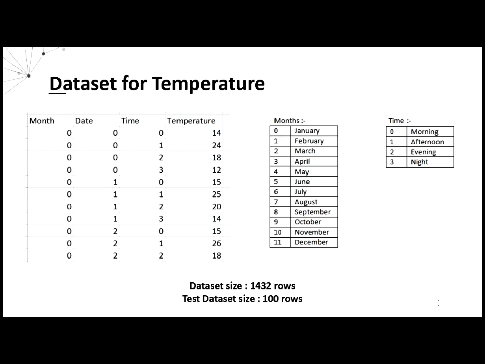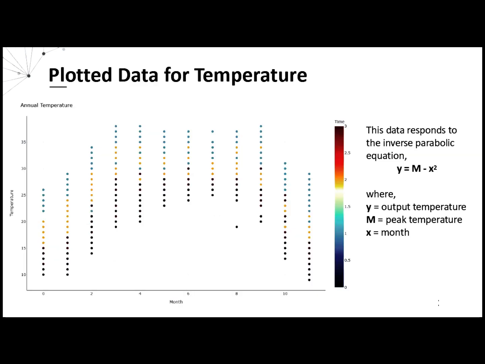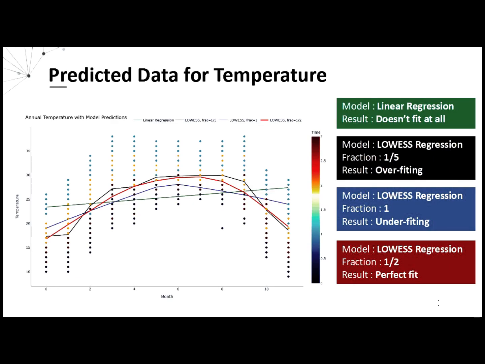This is the temperature dataset with month, date and time as features and temperature as label. Month and time are converted into numerical values for better processing. When the data is plotted, it displays an inverse parabola. After prediction is made using both the models, we can see that linear regression does not fit at all. Lowess regression with fraction 1 by 5 is overfitting. Lowess regression with fraction 1 is underfitting. Lowess regression with fraction half is the best fit to the data. So this setting is chosen for the future predictions.